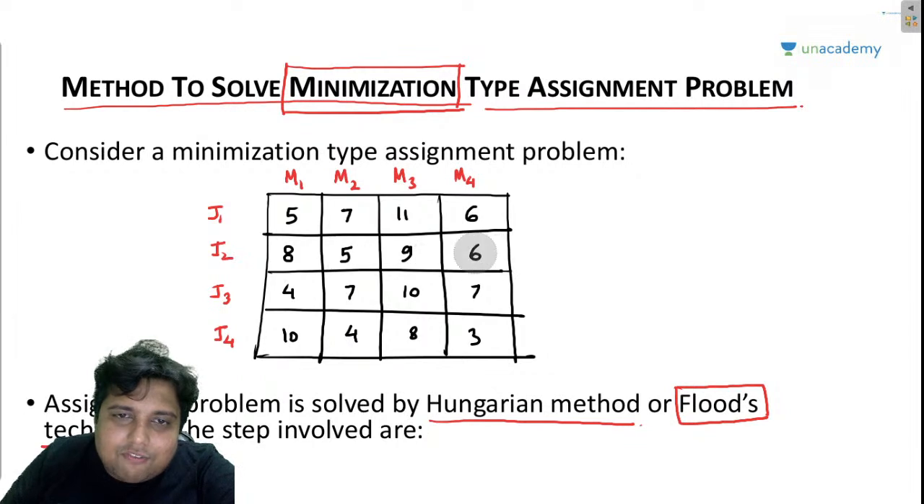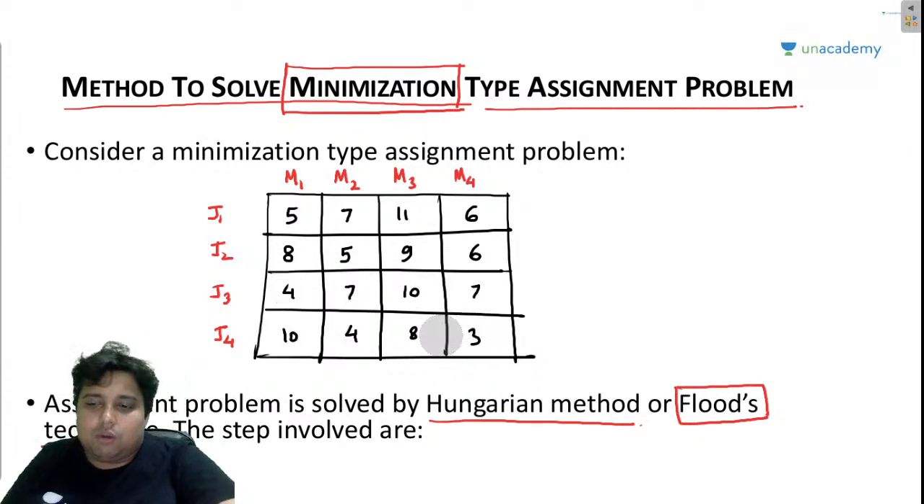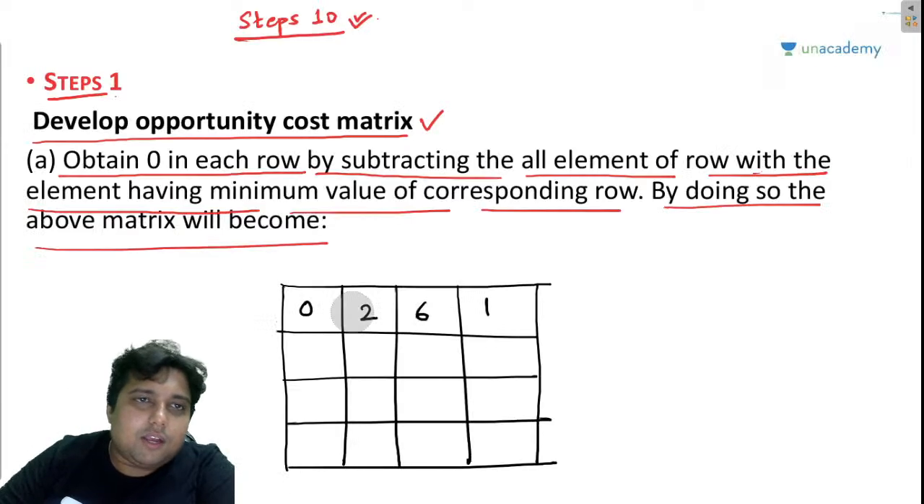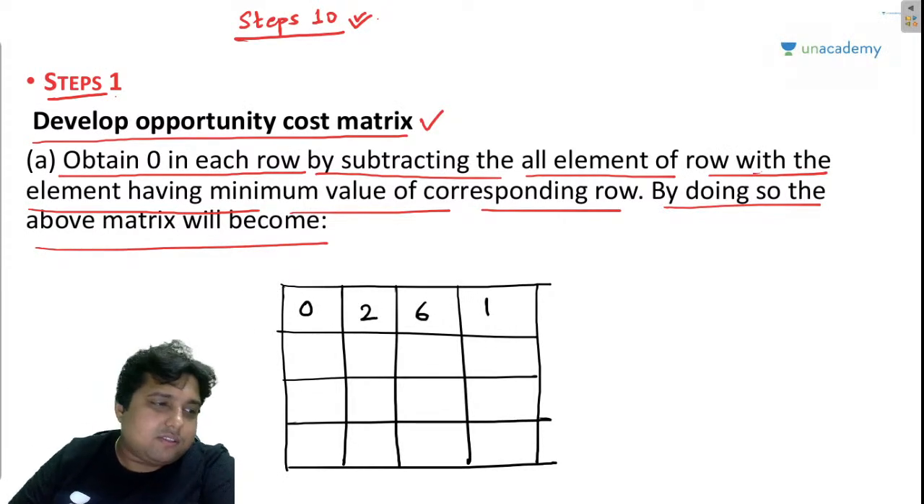Like I will subtract 5 from all these elements, then I will subtract 4 from all these elements, and then I will subtract 3 from all these elements. So my matrix will look like, let me just do that for you guys.